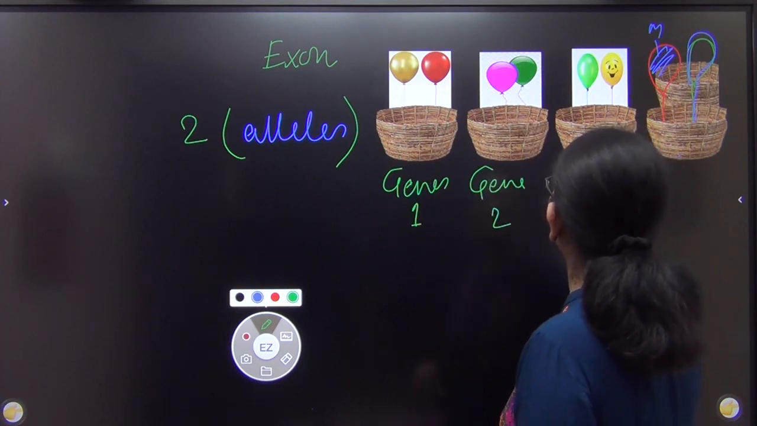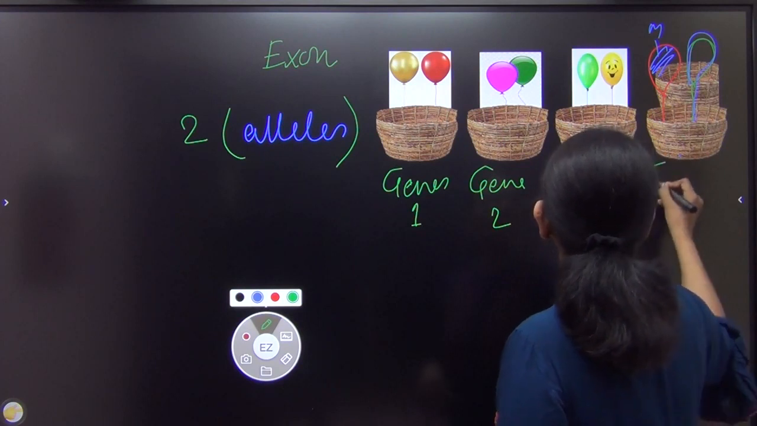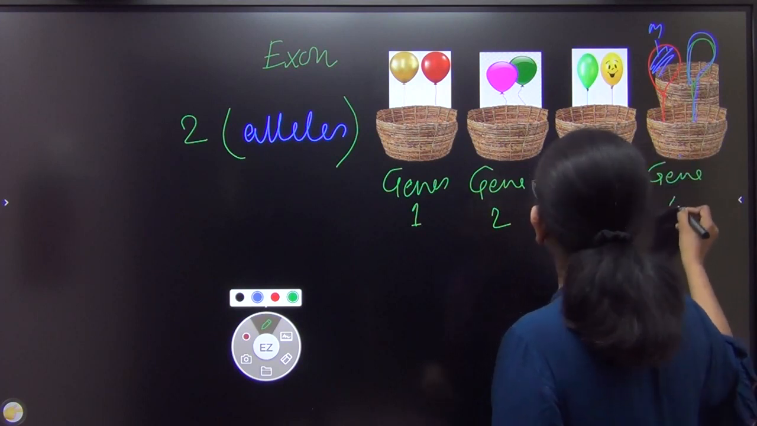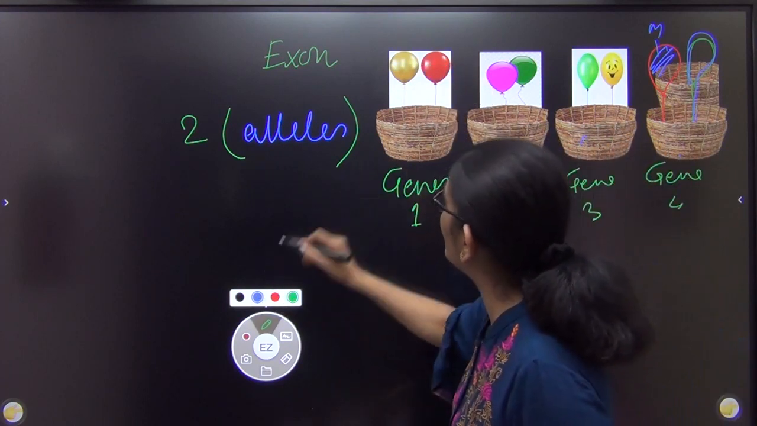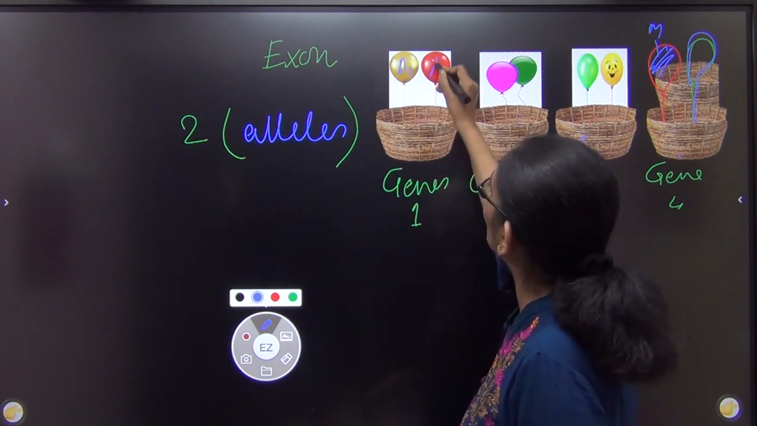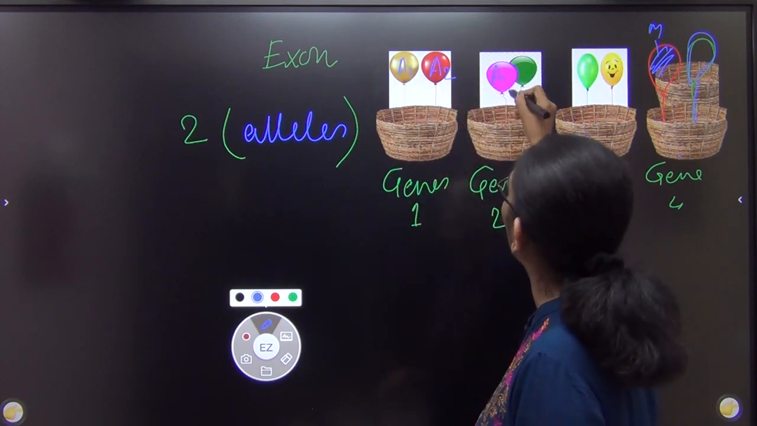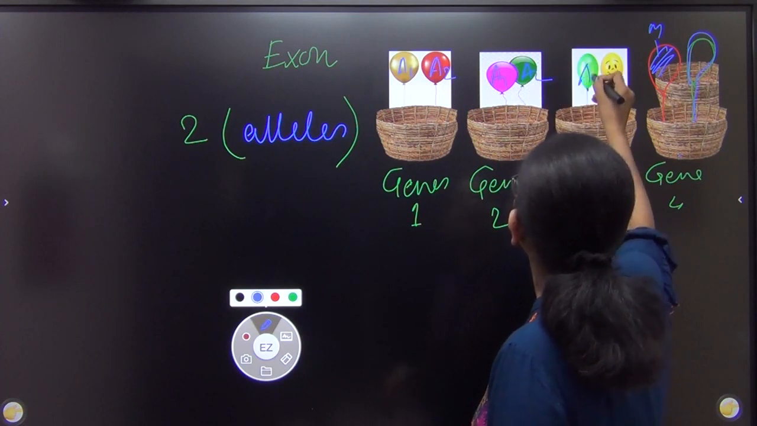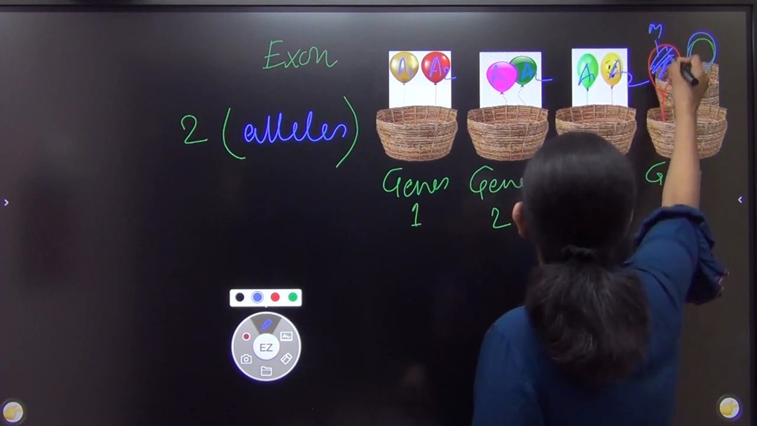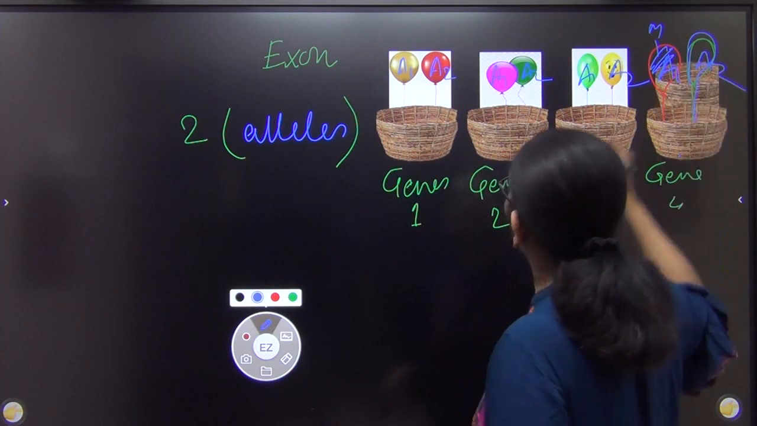You consider this as gene 3. And this you consider as gene 4. Okay? And these are the alleles for that gene. This is allele 1 for that gene, allele 2, allele 1, allele 2, allele 1 for the gene, allele 2. Similarly, this is allele 1 and this is allele 2 for the gene.